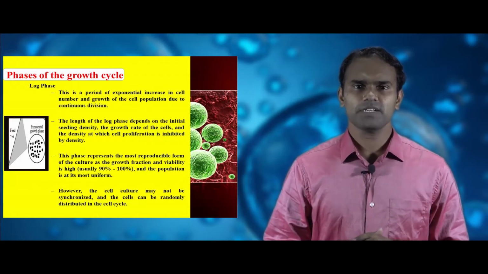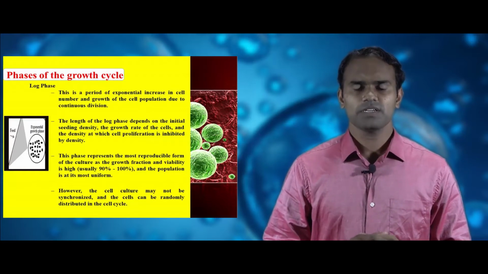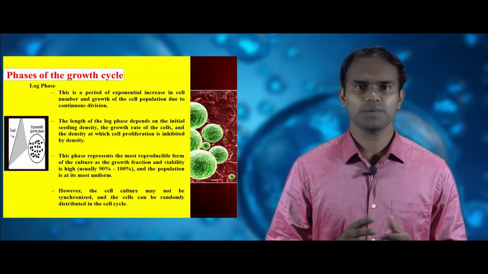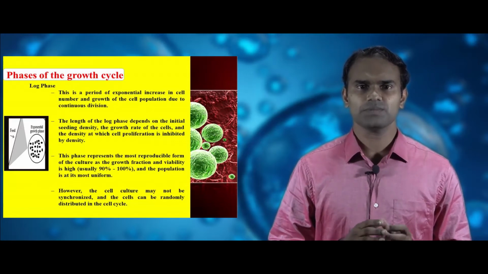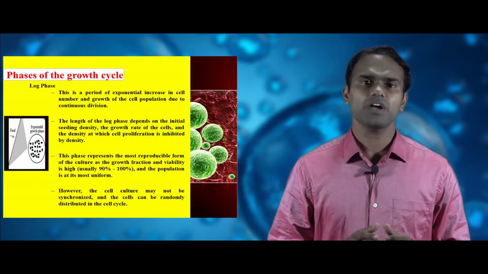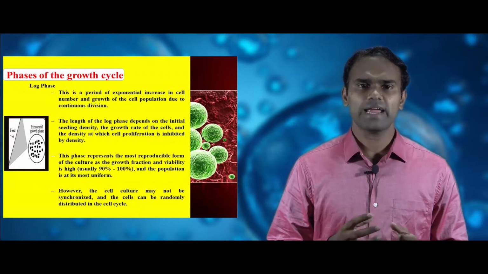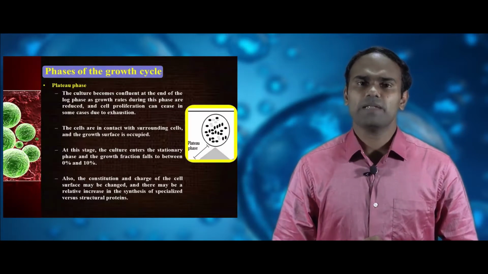This log phase represents the most reproducible form of culture, in which growth fraction and viability are very high, close to 90 to 100%, and the cells at this stage are at their most uniform. However, the cells may not be synchronized and the cell population can be randomly distributed in the cell cycle. Let us see about the plateau phase.